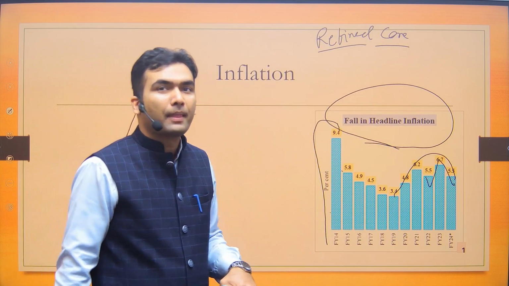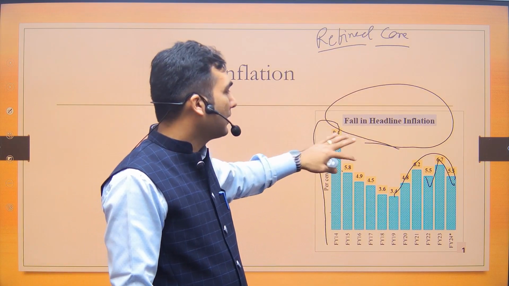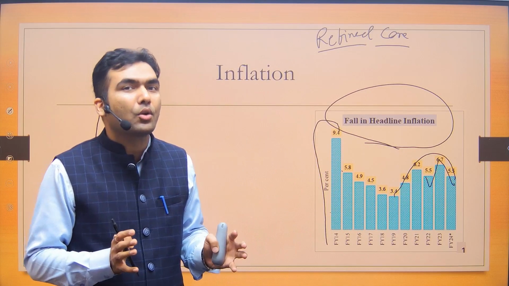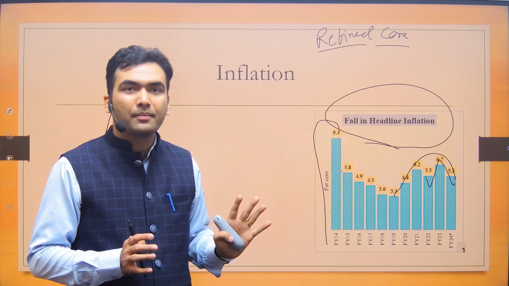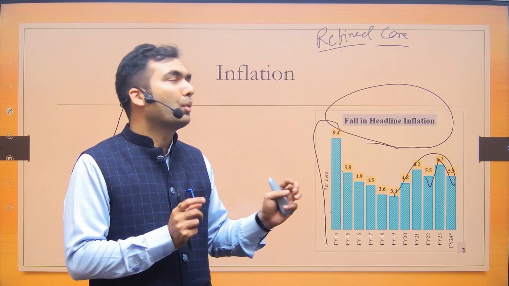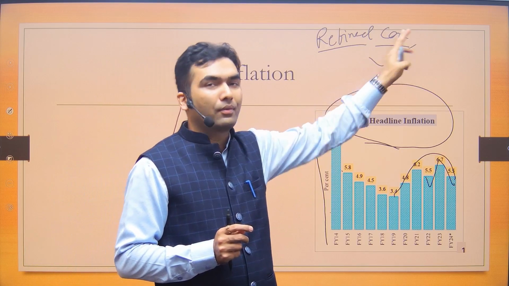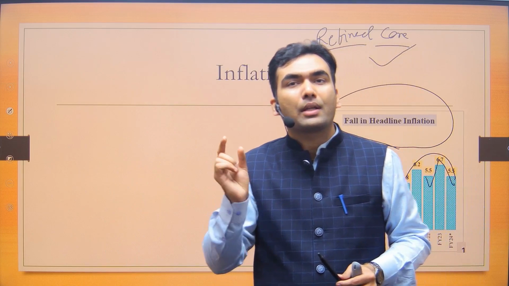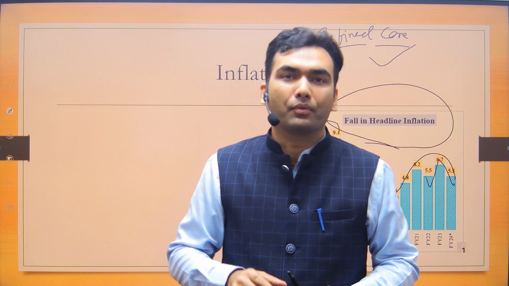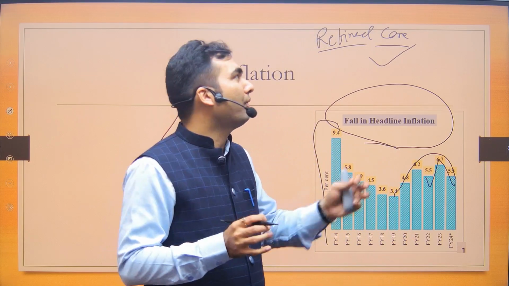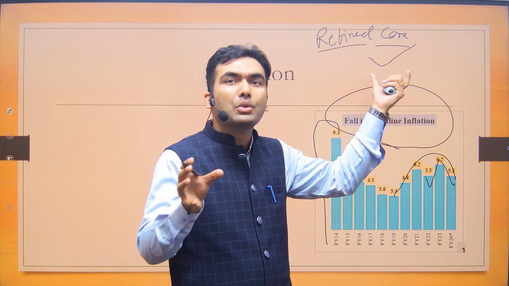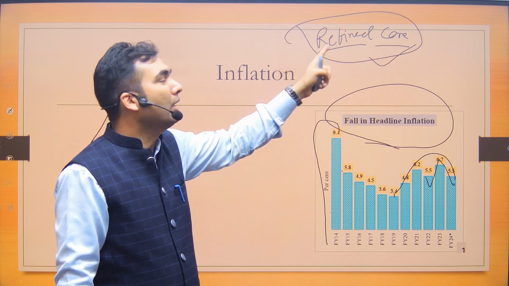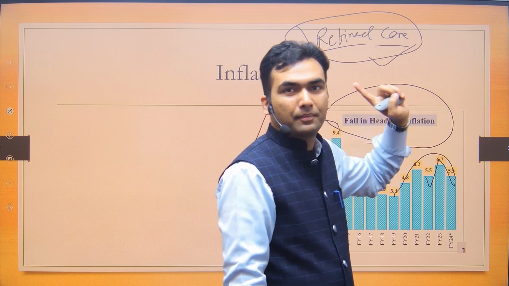So I would elaborate. Yes, headline. There is a basket of goods and services. So if a basket representing all the goods and services in the economy is taken, this inflation would be headline inflation. From this basket, if food and fuel components are removed, this would be called core inflation. But in core inflation also it was found that the fuel which is used in transportation is not being removed. So if we further refine this basket by removing the fuel used in the transport sector, the inflation which we get would be called refined core inflation.